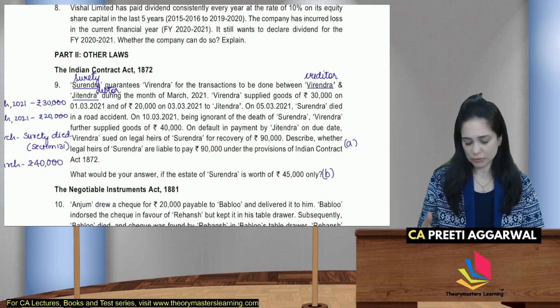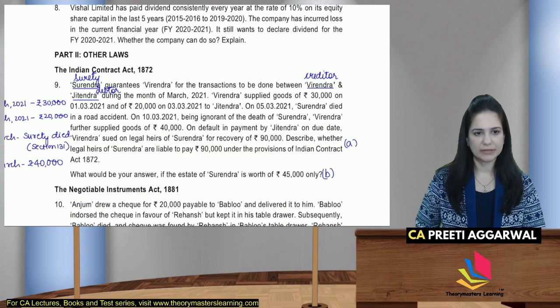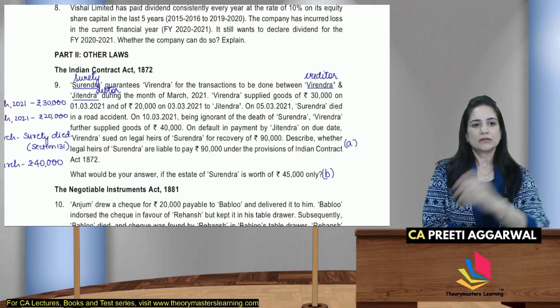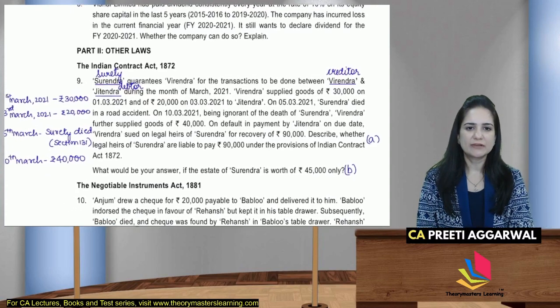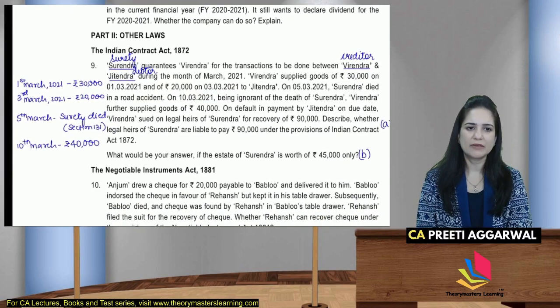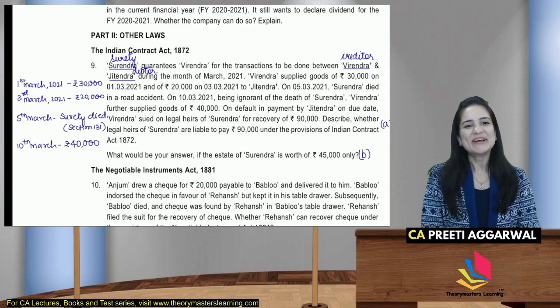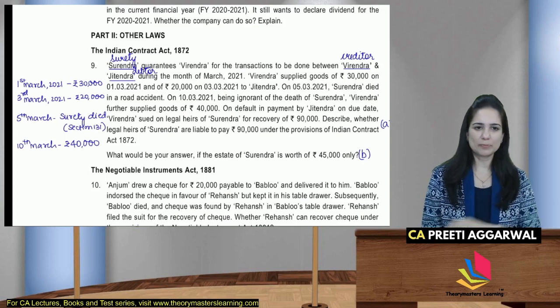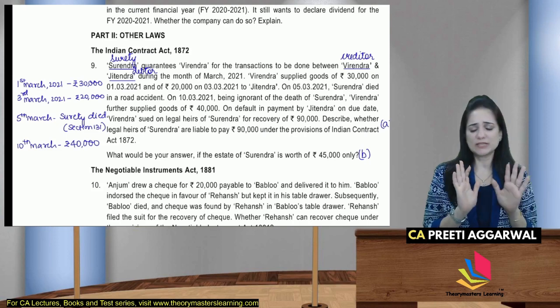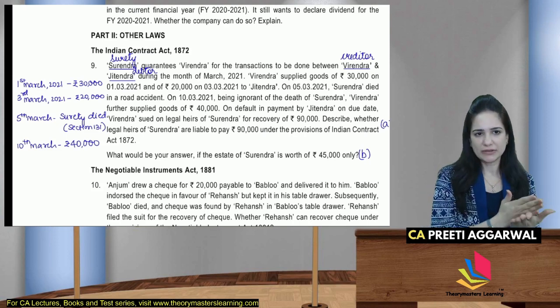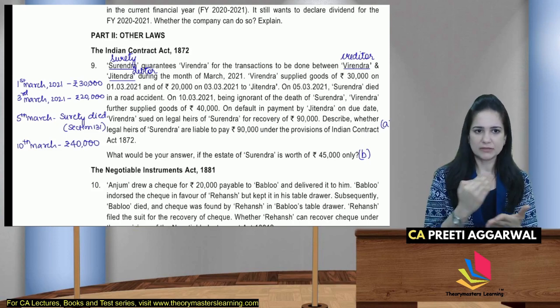क्वेश्चन 9. अभी अदर लॉस चालू हो जाता है. Surendra guarantees Virendra for the transactions done by Virendra and Jitendra during the month March 21. Okay, तो पहले parties identify कर लो. That is what I do. Surendra is surety, Virendra is creditor, Jitendra is debtor.